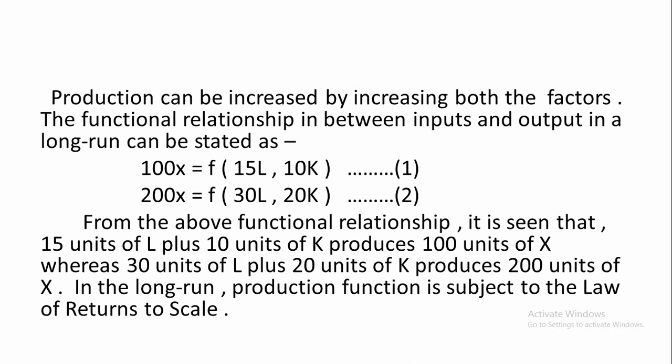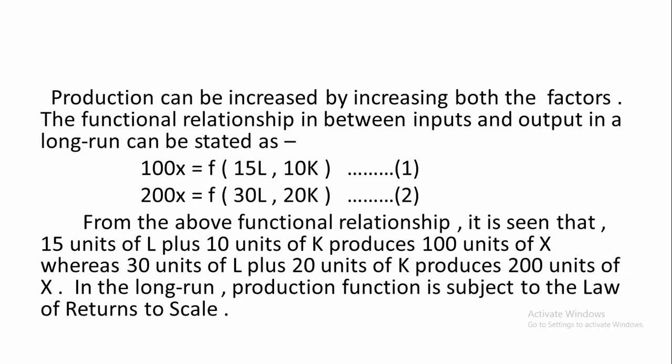15 units of capital, 15 units of labor and 10 units of capital, 15L plus 10K. Now, in order to double the production, to increase the production by 2 times, you see the size of labor and capital are also increased by 2 times. So, in the long run, we can change, we can vary the size of all the factors of production in order to increase the amount of production, right?